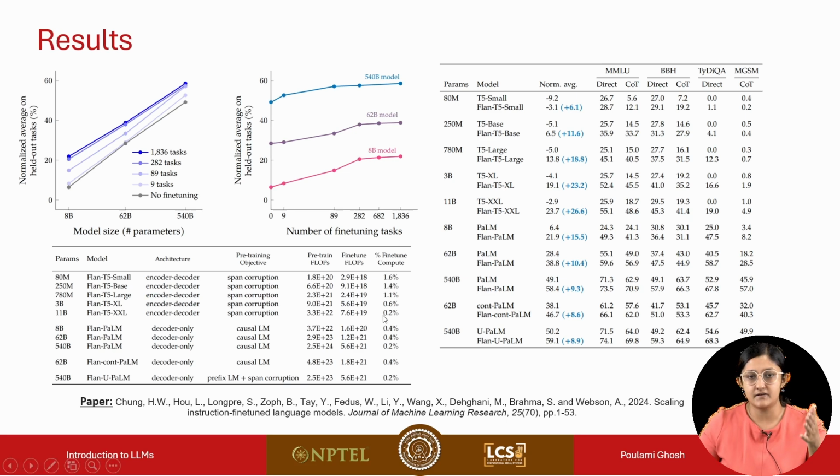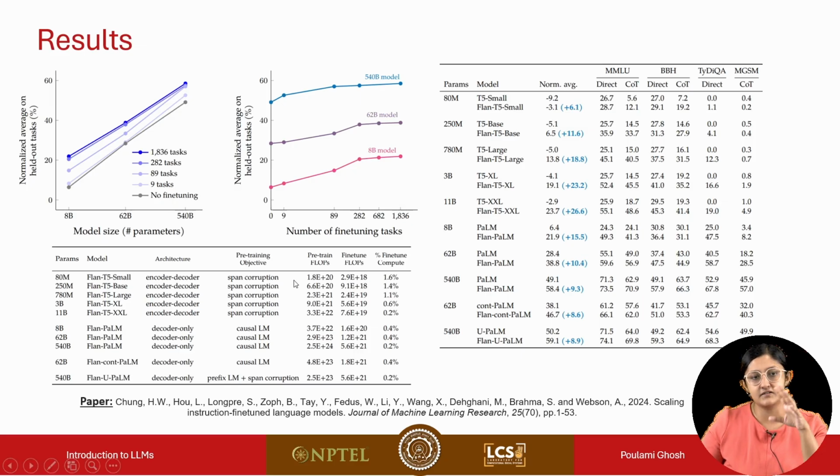Here we compare the amount of compute required for pre-training versus fine-tuning. We see that it's simply 0.2%, 0.6%, 1.6%, which is very, very less. So the compute for fine-tuning is very, very less compared to what was required for the pre-training.